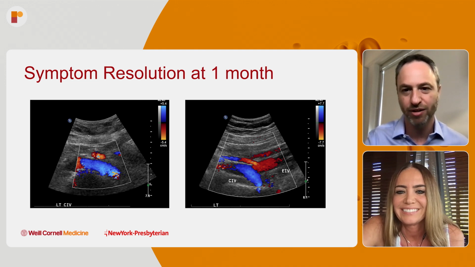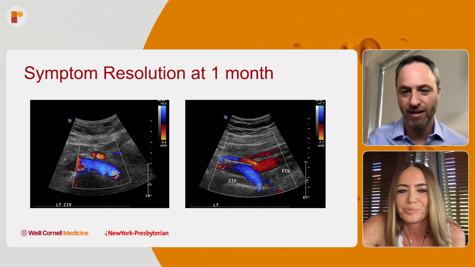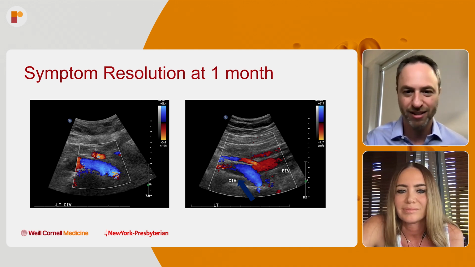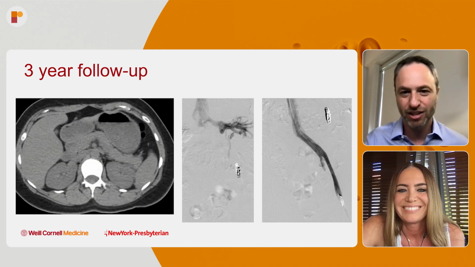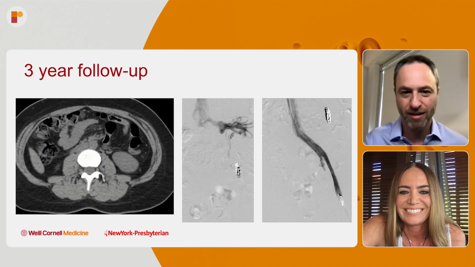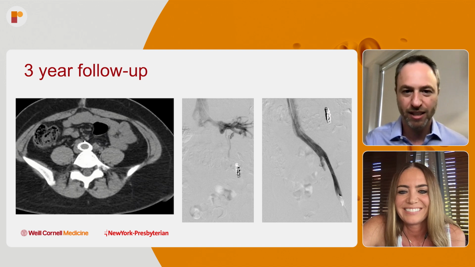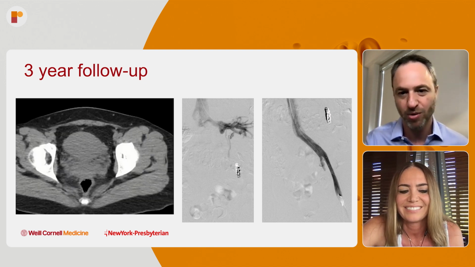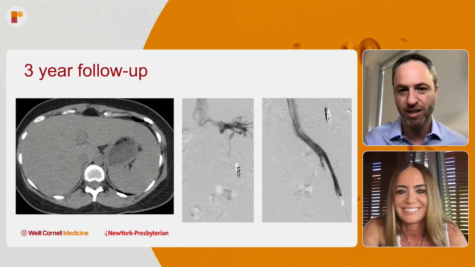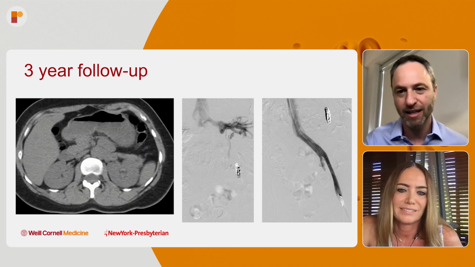You can see antegrade flow again in the internal iliac vein, which is great to see that it's not retrograde anymore. I think that's a really nice picture, better than some of the pre-procedure pictures that I had shown. And she even had a 3-year follow-up here. You can see the stent and the coil, and there are no pelvic varices anymore. Her symptoms continue to be resolved and improved, which is, I think, a nice result.